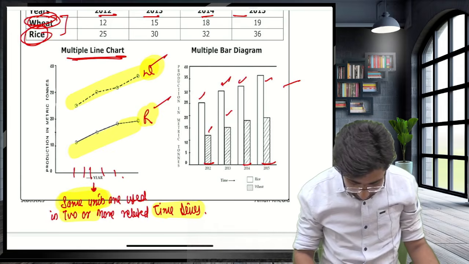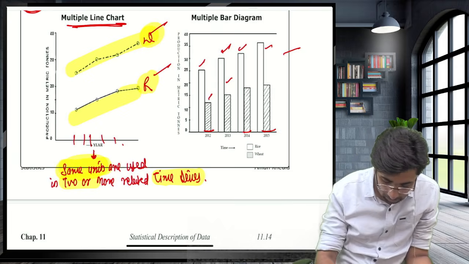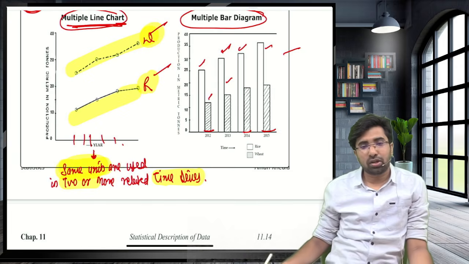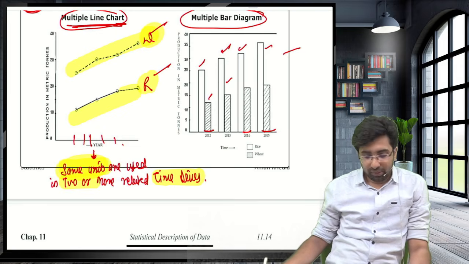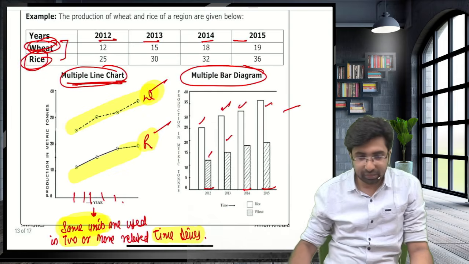Guys, so please write this point. Same units are used in two or more related time series. You can draw the multiple line chart or you can draw the multiple bar diagram. Guys, done with this?